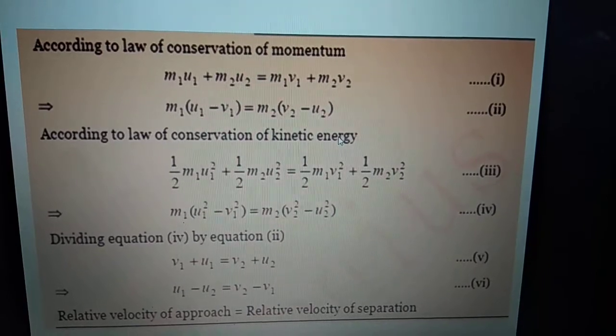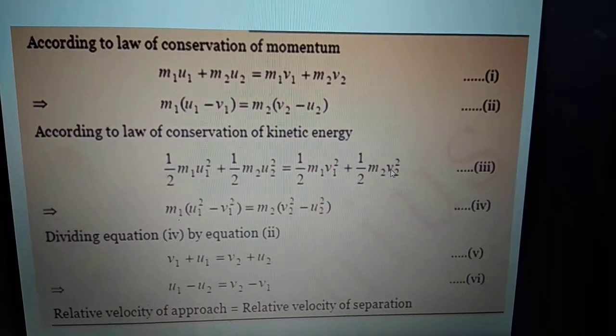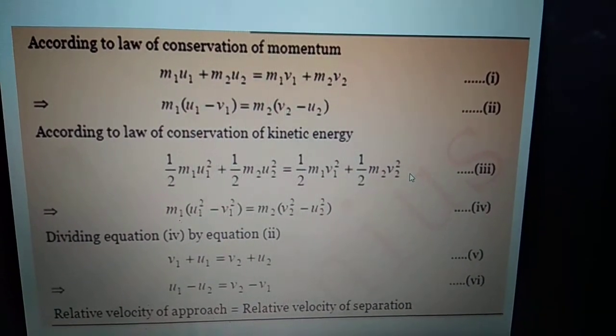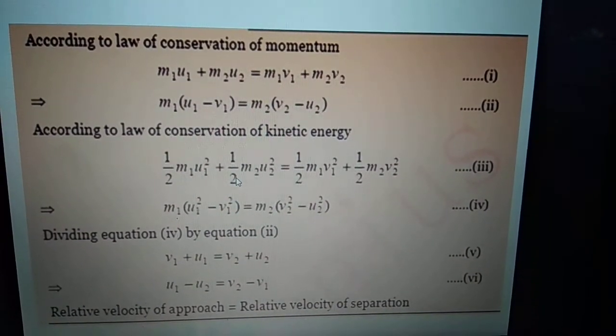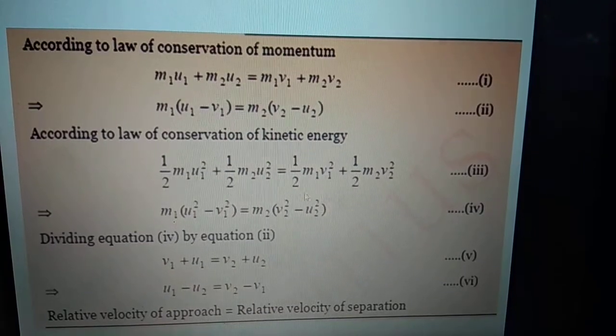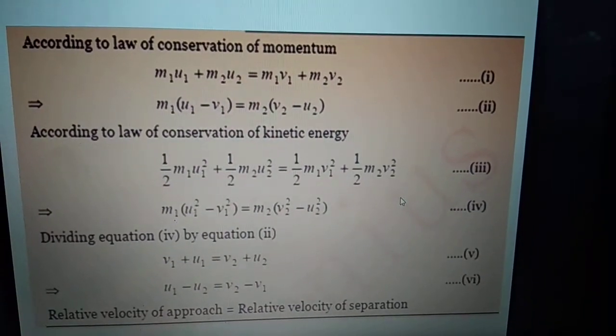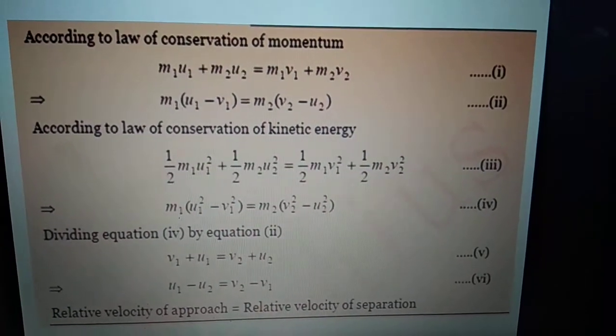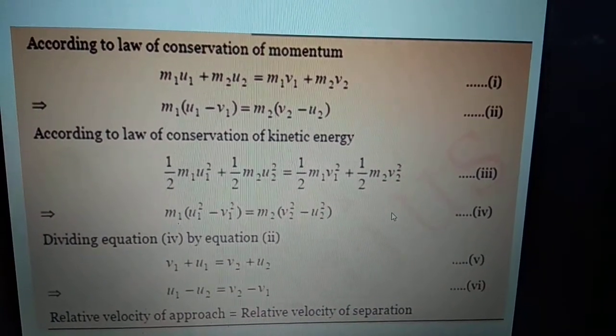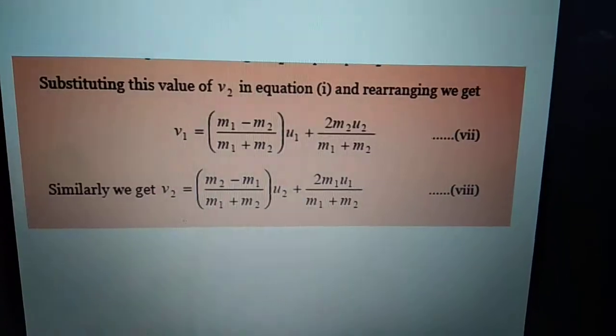Then you just rearrange this equation. The second equation you have to write is conservation of kinetic energy. So you will write half m1 u1 square plus half m2 u2 square equal to half m1 v1 square plus half m2 v2 square.